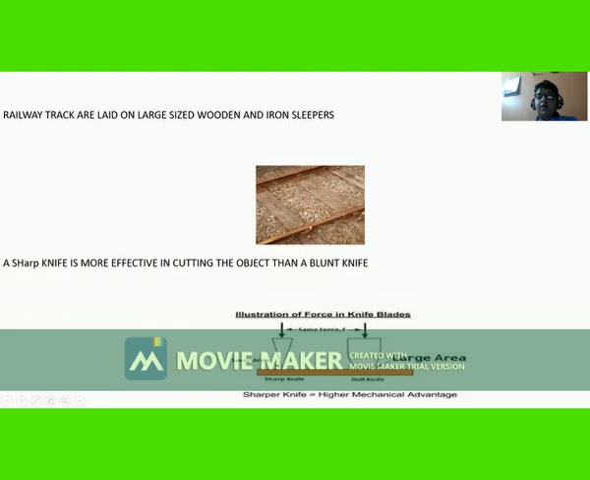So by these sleepers we increase the area, and when we increase the area, pressure decreases, and therefore the track will not sink in the ground.